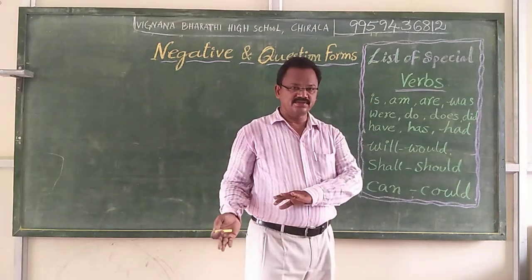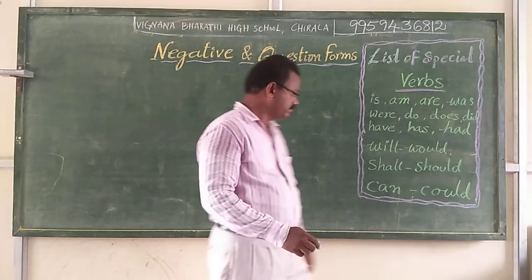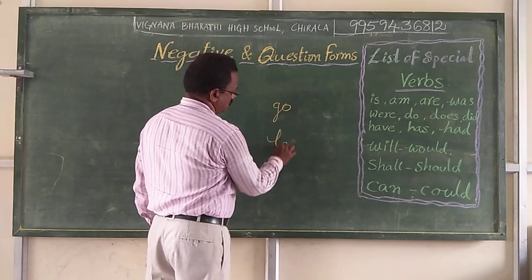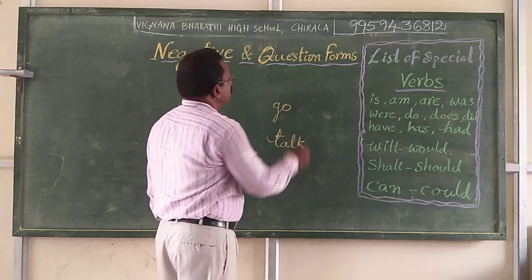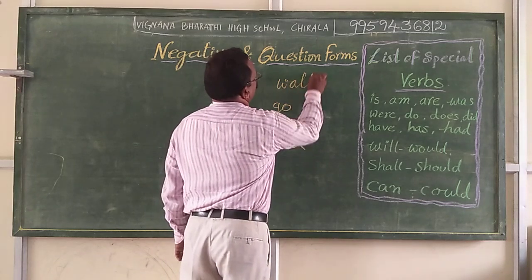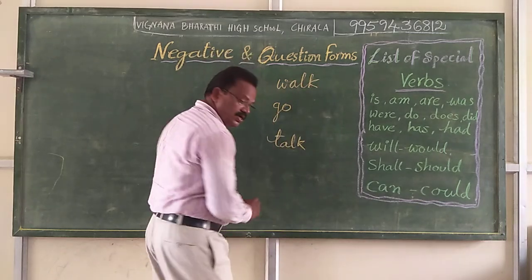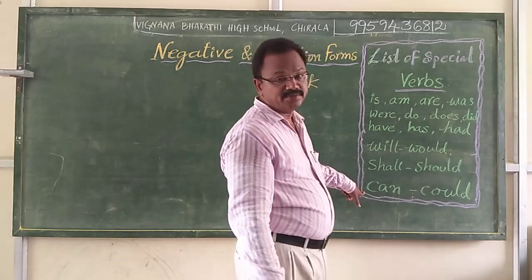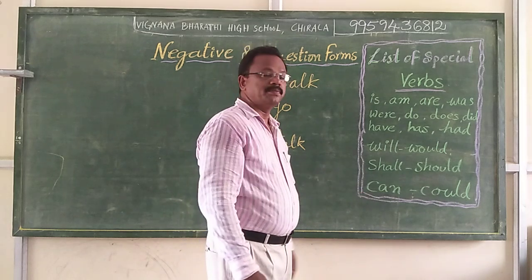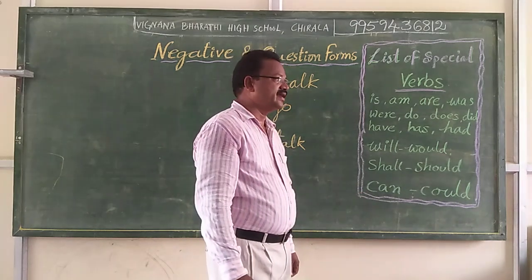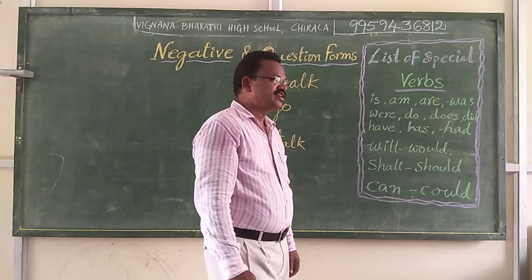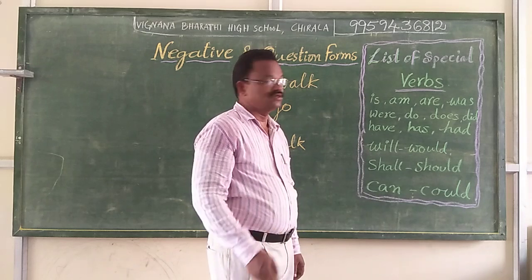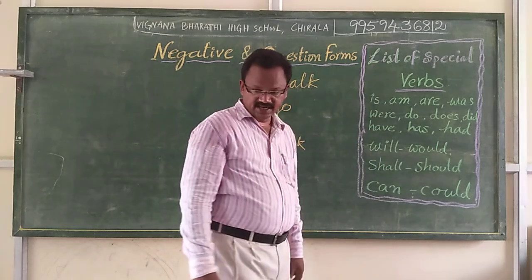These are not main verbs. They are different. For example, go, talk, walk, and like this, these are main verbs, but these are auxiliary verbs or special verbs. So with the help of some sentences, we make some statements into negative statements, negative question forms, and positive question forms with auxiliary verbs.